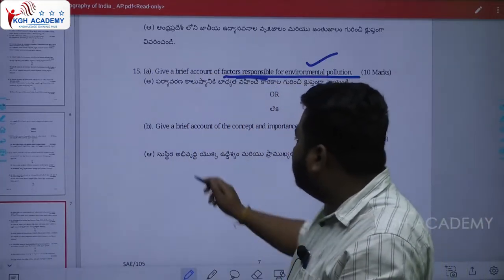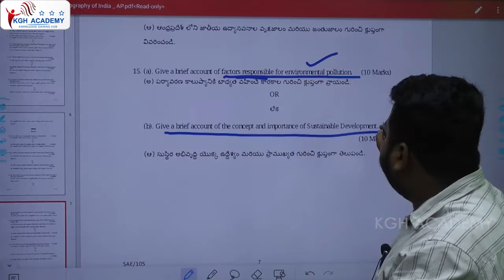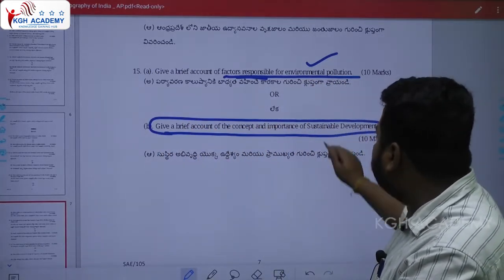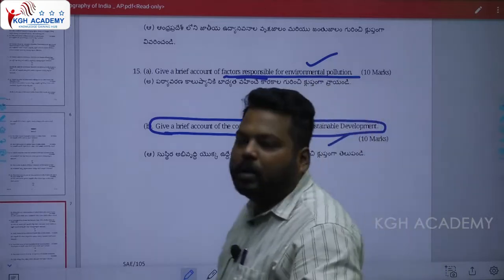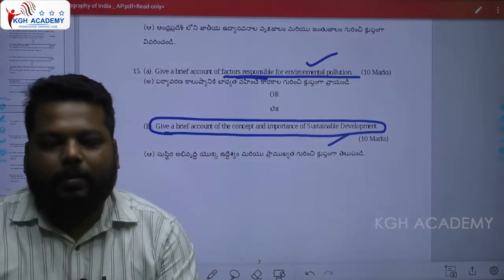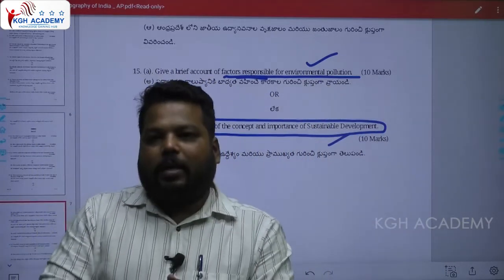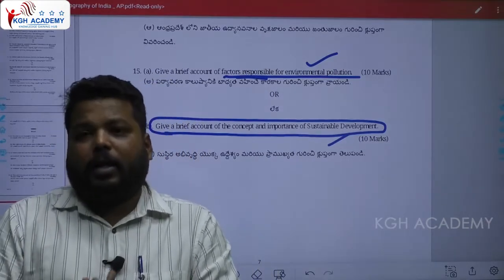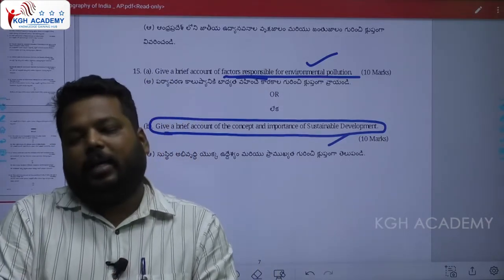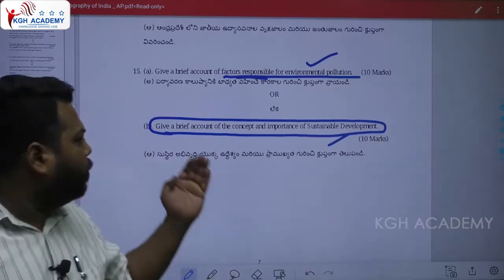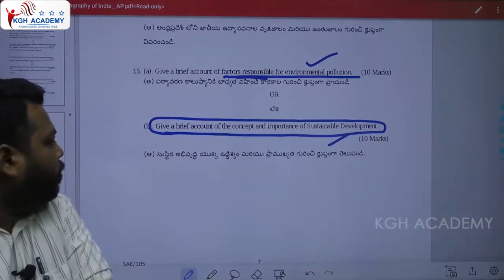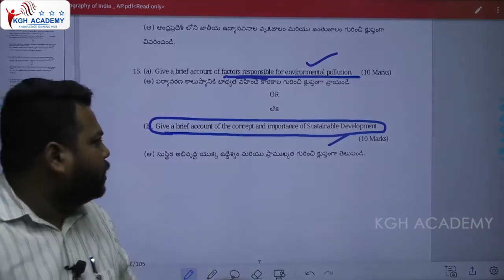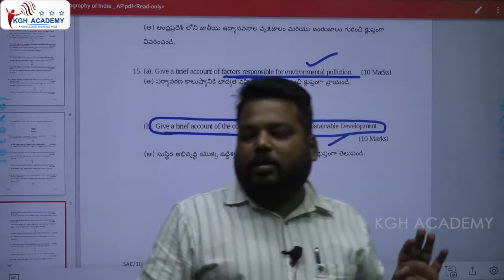Apart from that, one more question on an important keyword has been asked: give a brief account of the concept and importance of sustainable development. What is the concept of sustainable development? Usage of natural resources in the present context while thinking about the future is called sustainable development. Clear? We have to write the important concepts and the significant aspects present in the sustainable development process.